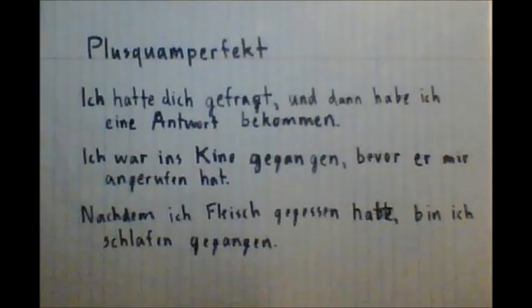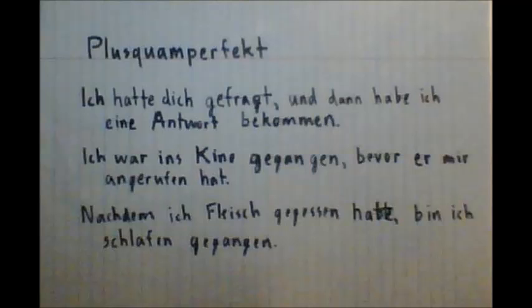So there are a few specific cases when the Plusquamperfekt is used, and that's when two things that both happened in the past are compared, and you want to show that one happened earlier than the other. And whichever one happened earlier, that would be the part of the sentence that would get the Plusquamperfekt. So for example, ich hatte dich gefragt und dann habe ich eine Antwort bekommen. Ich hatte dich gefragt is in the Plusquamperfekt, which we can see because we use hatte instead of habe. So we're saying, I had asked you, and then I received an answer. You use und dann to show that the first part of the sentence came before the second.